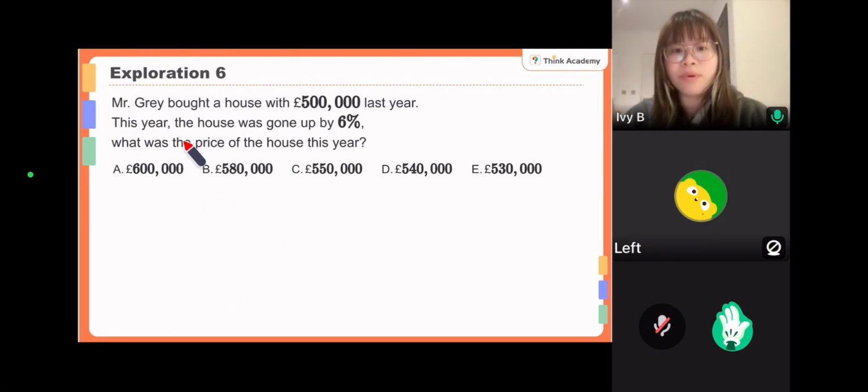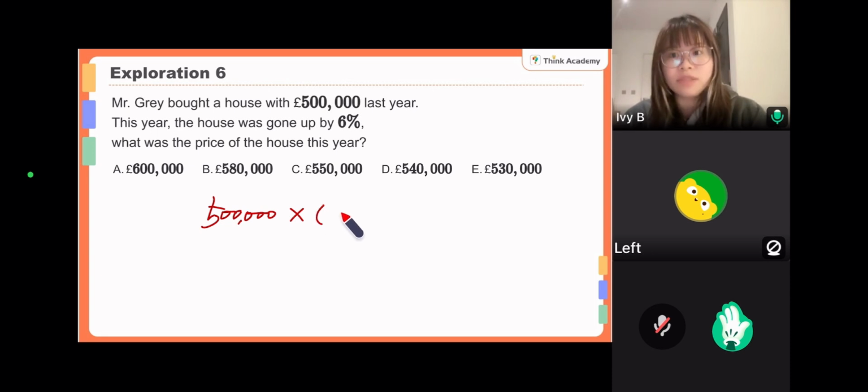Mr. Gray bought a house with 100,000 last year, and this year the house has gone up by 6%. What is the new price? Well, if you use the formula, it's quite straightforward. The original price is 500,000, and then it is an increase of 6%. So it'll be 100. If you are afraid you will make a mistake, you can write down 100% instead of 1. 100 plus 6%. So what is the percentage at last? Is that 160? No, be careful. It's not 60%, it's 6%. So finally, it is actually